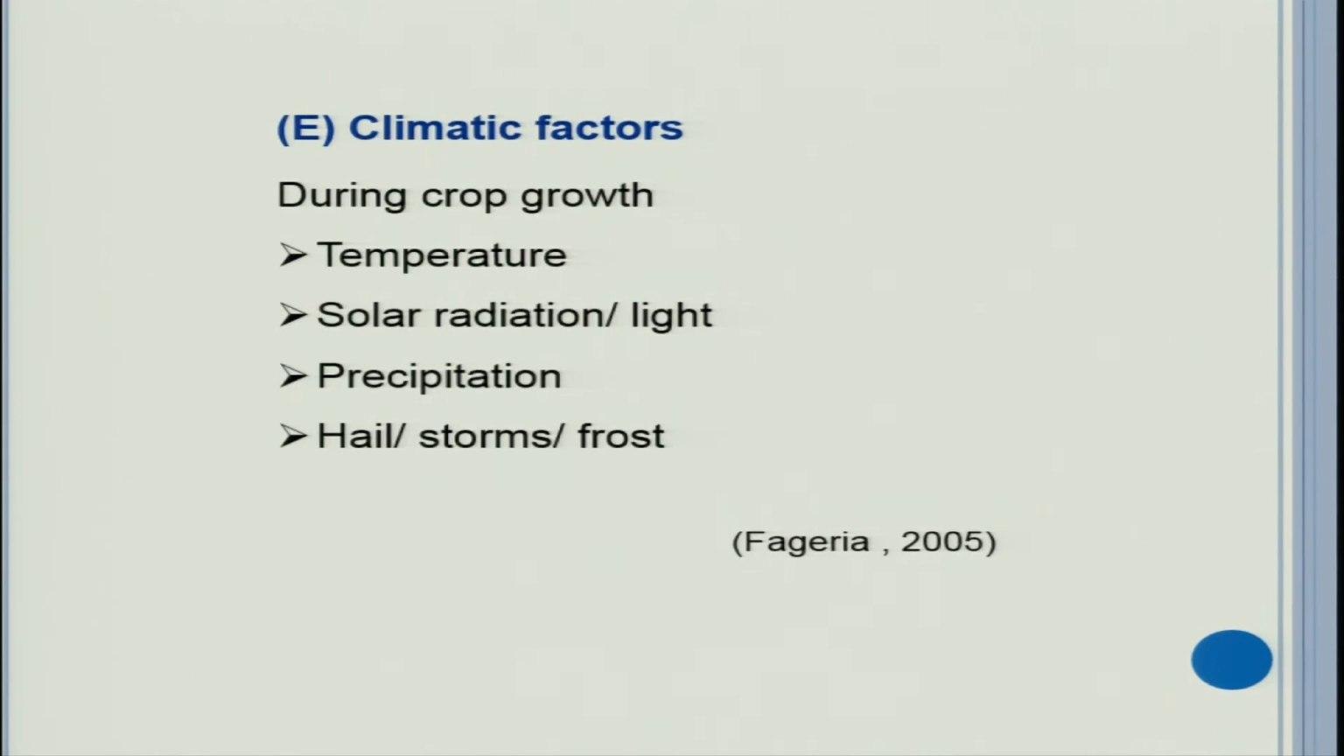So, these climatic factors like temperature, solar radiation, light, precipitation, hail, storm, all affect your nutrient use efficiency. Again, sometimes your crop is doing well, suppose it is a wheat crop, it has done very well, but suddenly there are hails or there is a big storm. So, lodging can happen, and you know, if lodging happens in wheat at heading stage, there is a lot of damage to the yield.